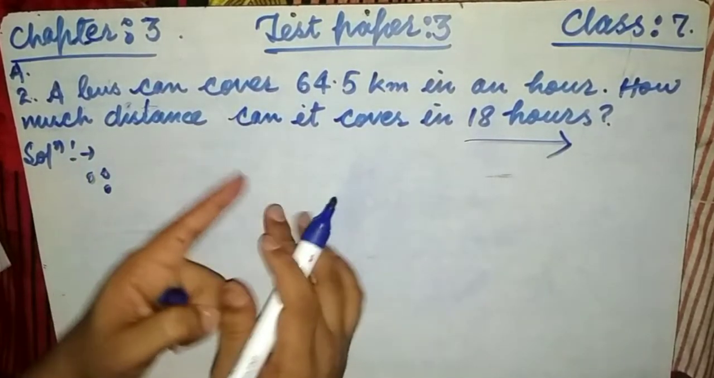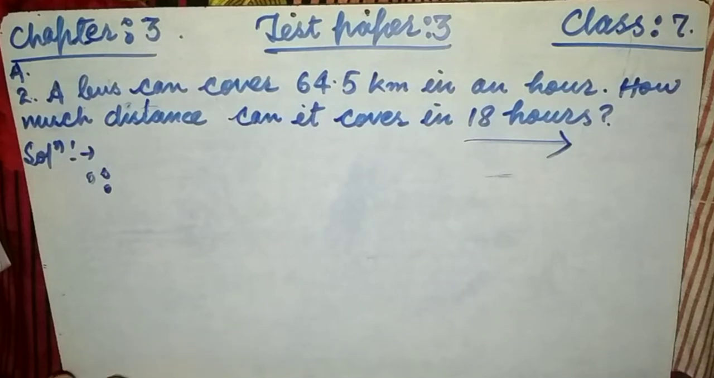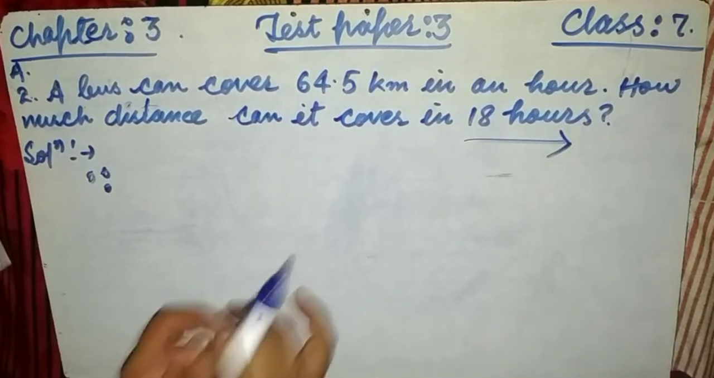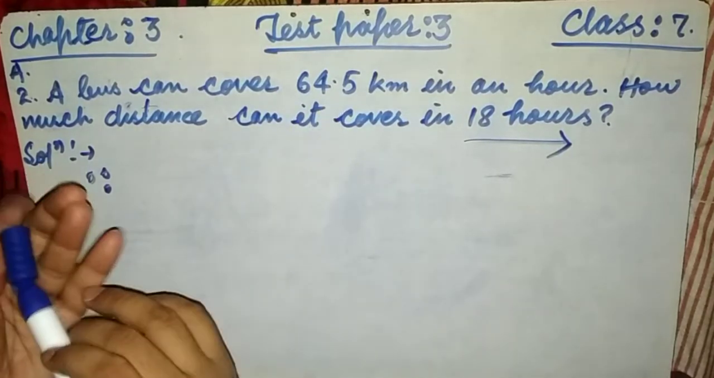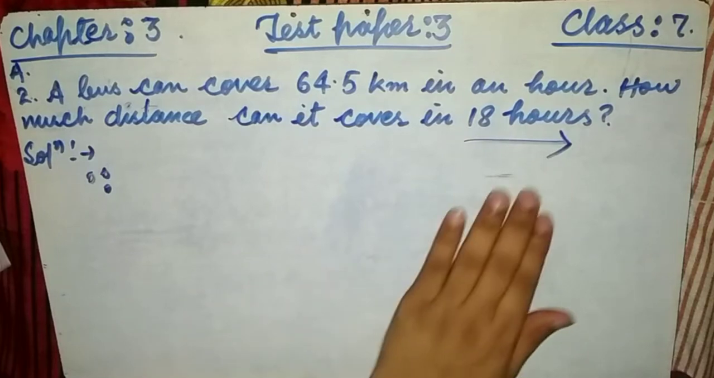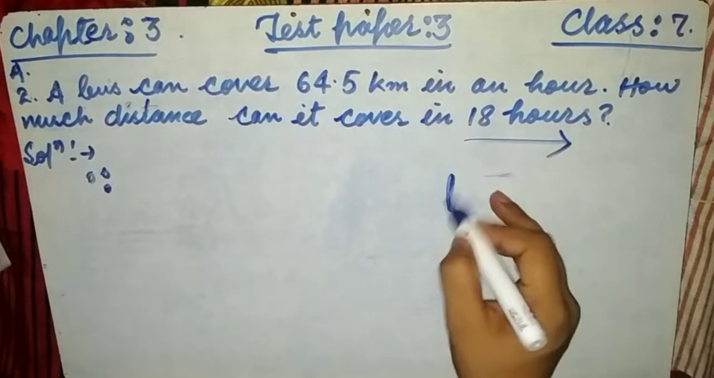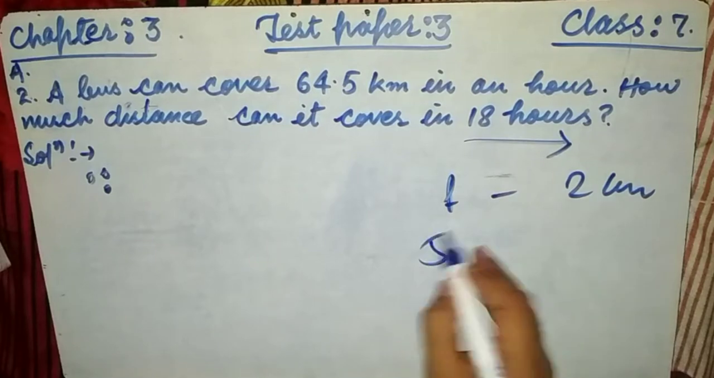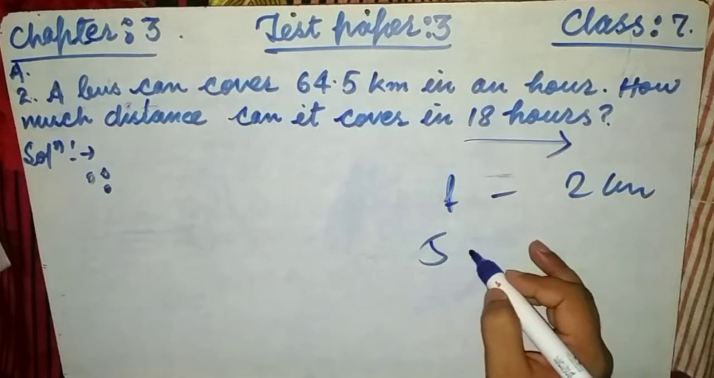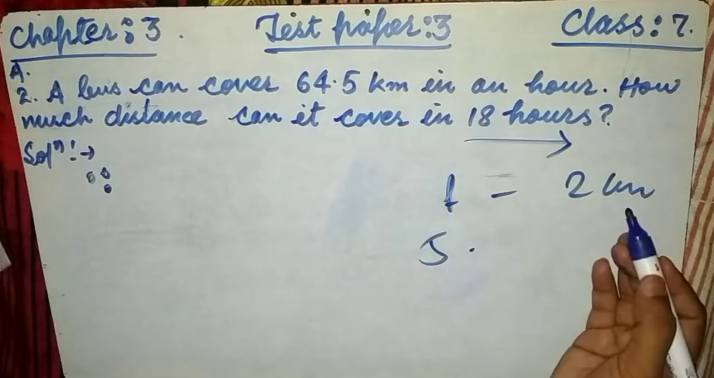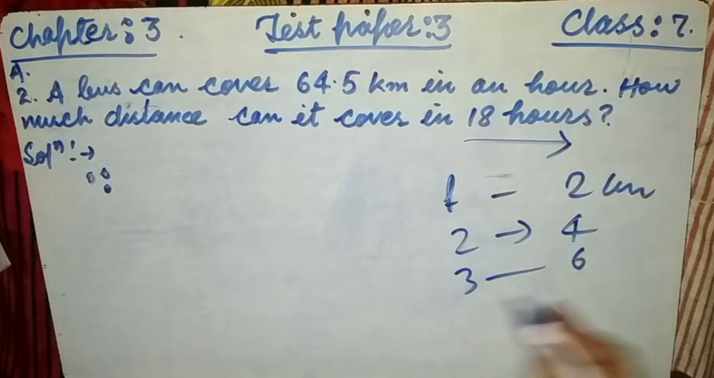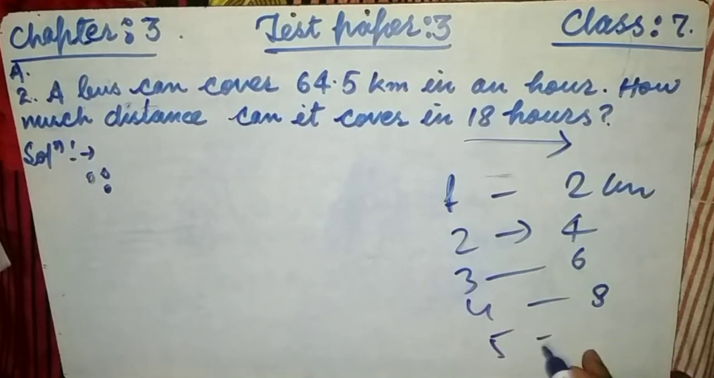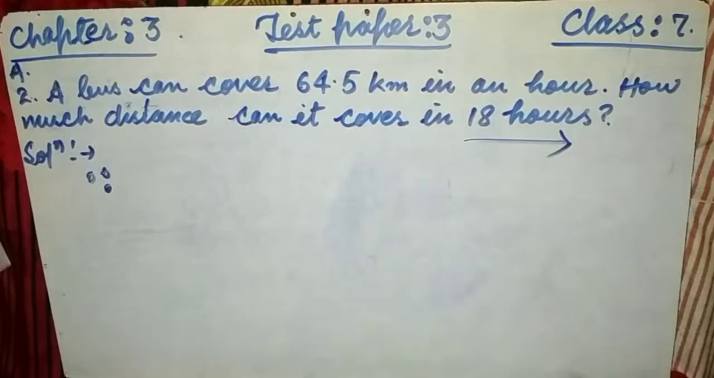Since a bus can cover 64.5 kilometer in an hour, that means in 1 hour how much distance does the bus cover? 64.5 kilometer. Okay, and I have to find it for 18 hours. Simple, friends. If something moves 2 kilometer in 1 hour, then how much will it move in 5 hours? Obviously, we will multiply: 2 multiplied by 5. In 1 hour 2, in 2 hours 4, in 3 hours 6, in 4 hours 8, in 5 hours 10. Very simple. Similarly, we can proceed the same, and I hope you will get the concept.